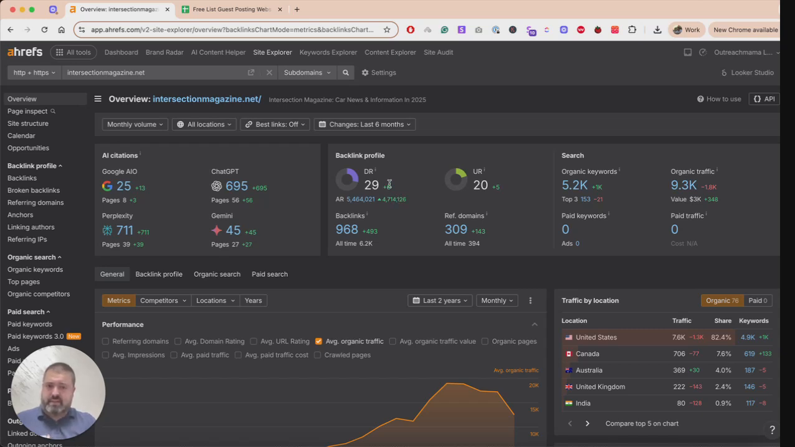DR, or domain rating, is directly influenced by referring domains. Referring domains are the number of websites linking to your website. So let's say you have 10 links from one website. It's gonna count as one referring domain, because it counts domains only. But here you have the total amount of backlinks. So this website is having backlinks from 300 plus websites, but they're linking 968 times in total.